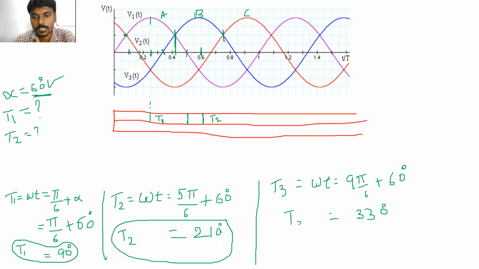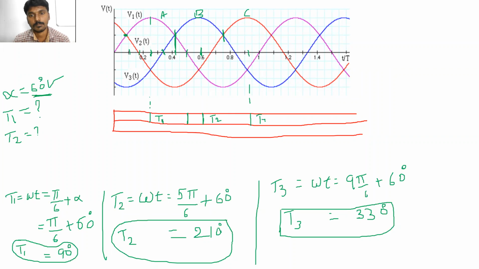T3 will turn on at omega t equal to 330 degrees. Where is 330 degrees? This is 9 pi by 6, which is 270. 270 plus 30 is 300, 300 plus 30 is 330, here. T3 will turn on from this time.